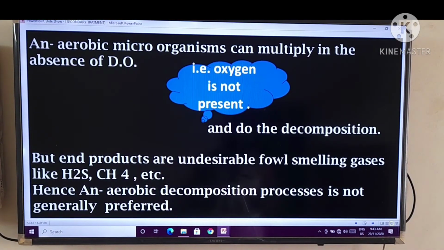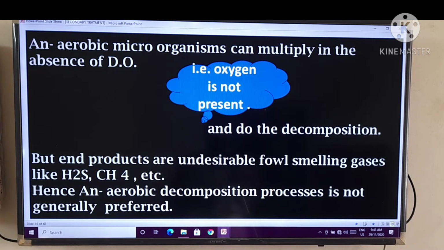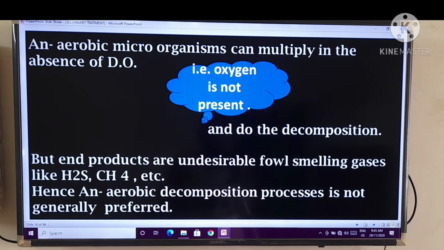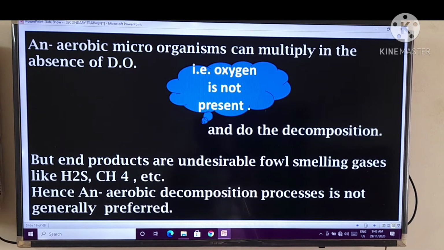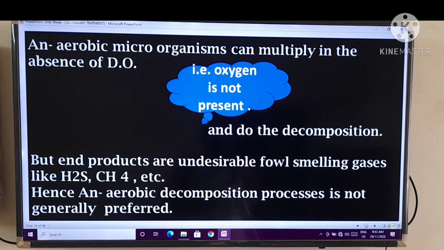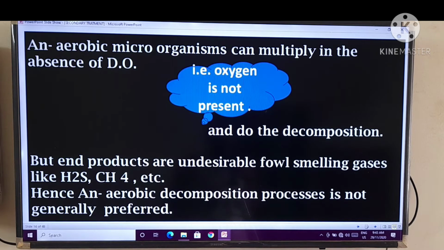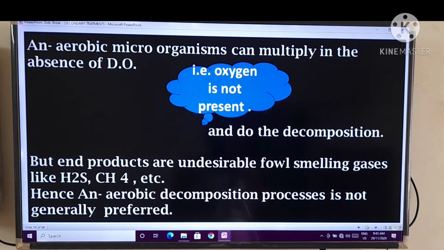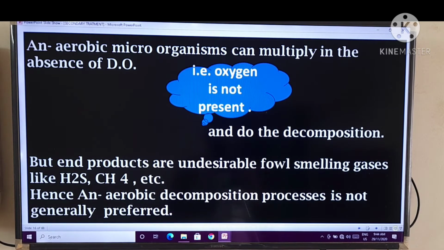And anaerobic microorganisms can multiply in the absence of DO. That means some microorganisms live without oxygen; they are called anaerobic microorganisms, and they can live without dissolved oxygen, that is, where oxygen is not present, and do the decomposition without oxygen.